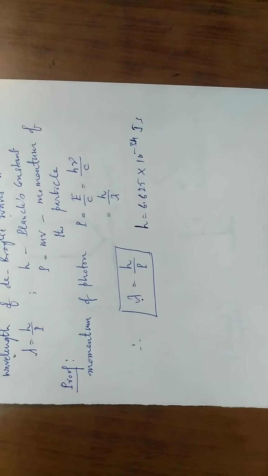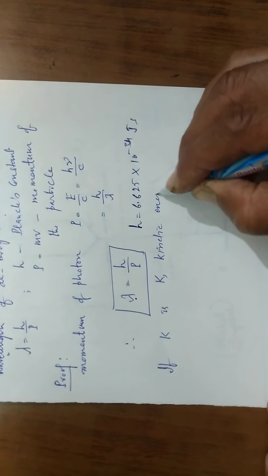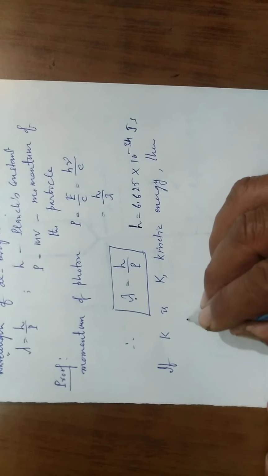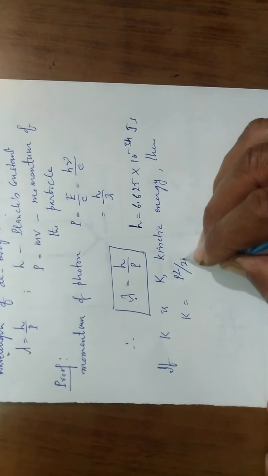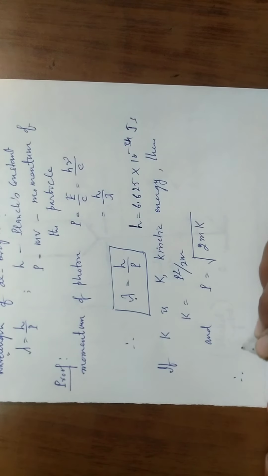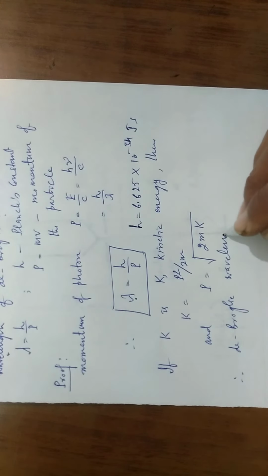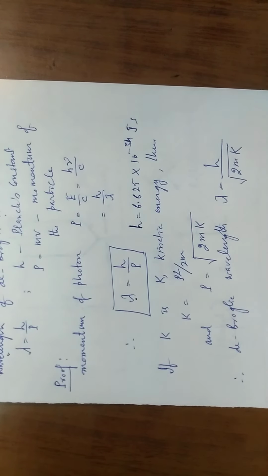Sometimes in numerical problems we are given the kinetic energy of the particle. Then what will be the de Broglie wavelength? If K is kinetic energy, then K is equal to p square by 2m and p is equal to square root of 2mK. Therefore de Broglie wavelength lambda is equal to h upon square root of 2mK.